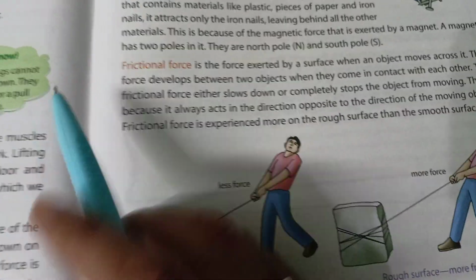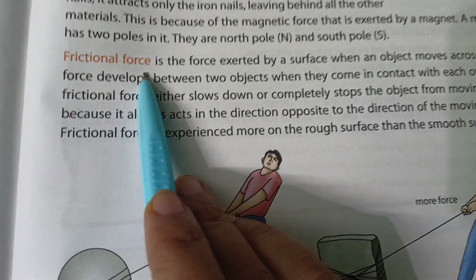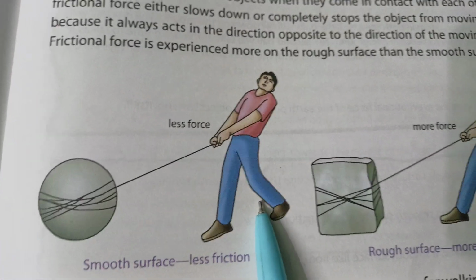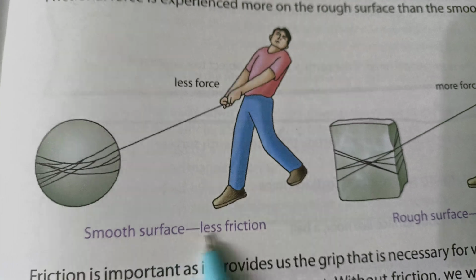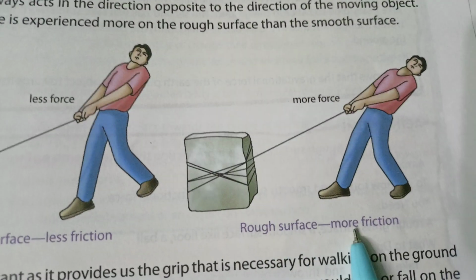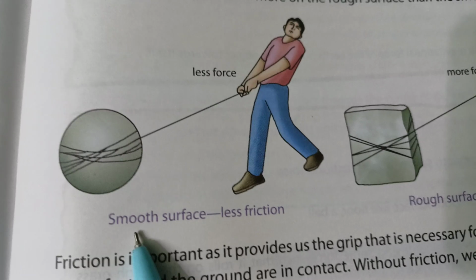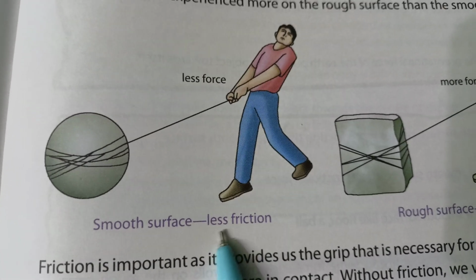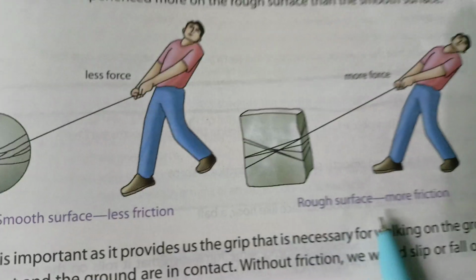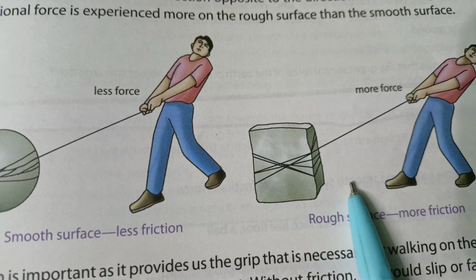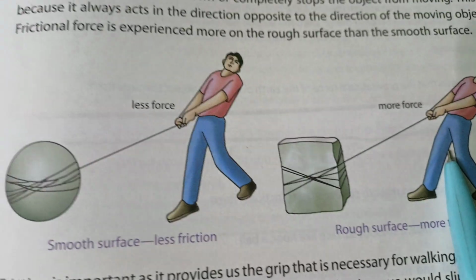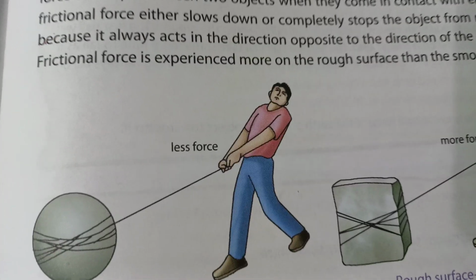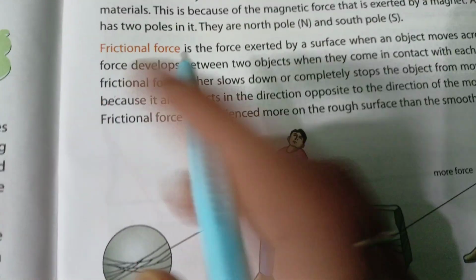The most important force is the frictional force. Frictional force is there when we pull or push something. See, on a smooth surface there is less friction, and on a rough surface there is more friction. So that is why it is easier to pull or push things on a smooth surface, but it is very difficult on a rough surface. You have to apply a lot of muscular force. Okay, sometimes you say, no, I slipped and fell down. That is because of the frictional force. There was less friction, so you fell down.